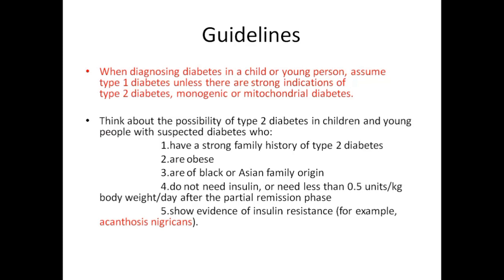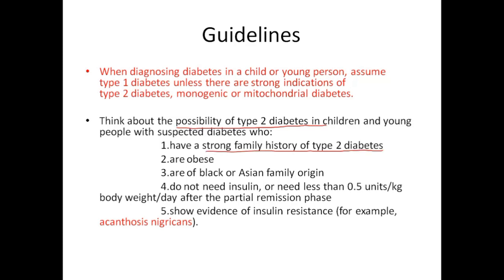Whenever you get a child with suspected diabetes, always think of type 1 diabetes. We have to assume it is type 1 diabetes unless we get indications of type 2 diabetes, monogenic or mitochondrial diabetes. So you have to assume first that the child has type 1 diabetes. What are the hints that it could be type 2? We have to think of the possibility of type 2 diabetes when there is a strong family history of type 2 diabetes in the family.